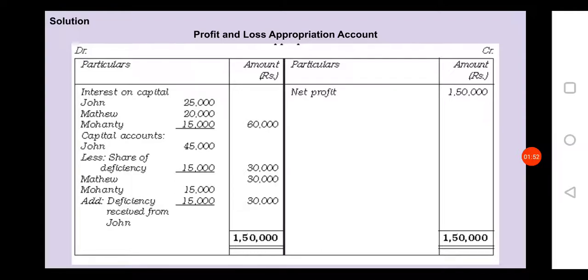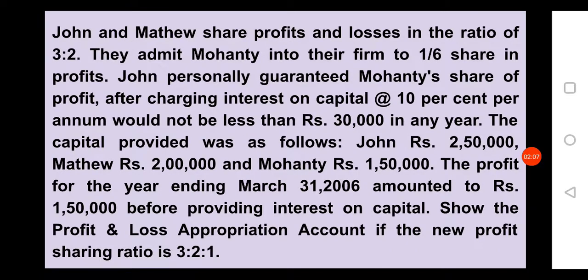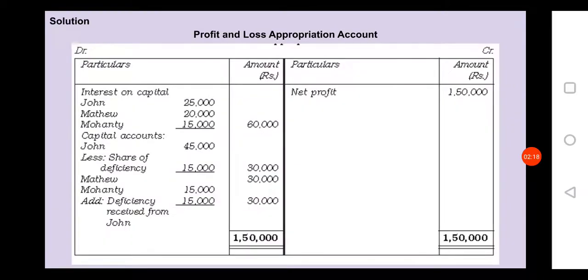This 1,50,000 is before charging interest on capital. Therefore you have to charge interest on capital on the debit side. Interest on capital is always calculated on the opening capitals of the partners. On the opening capitals 2,50,000, Matthew 2 lakh, and Mohanty 1,50,000, if you charge 10% each, you get John 25,000, Matthew 20,000, Mohanty 15,000.